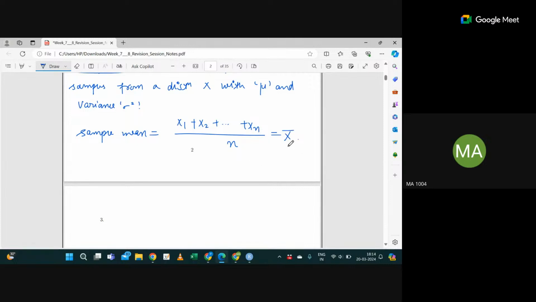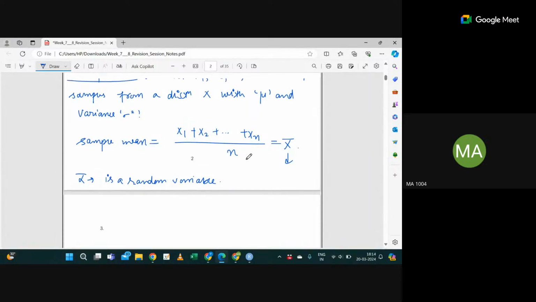Can you tell me whether this sample mean is a random variable or a constant? Random variable. Why a random variable? Because different samplings will have different samples. Correct. It is a random variable, because if you take another sampling instance, you will get a different value. Yes or no?